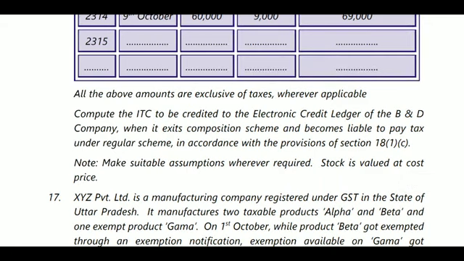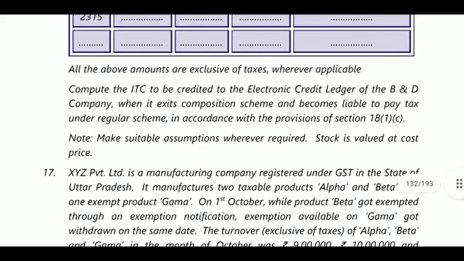Compute the ITC credited to the electronic credit ledger of B and D company when it exits. They are only telling that it exits the composition scheme and becomes liable to pay tax under the regular scheme in accordance with the provisions of section 18(1)(c). So make suitable assumptions whenever required. So stock is valued at cost price.